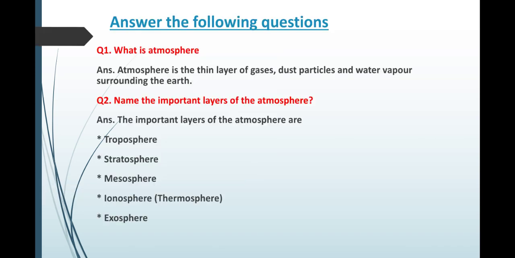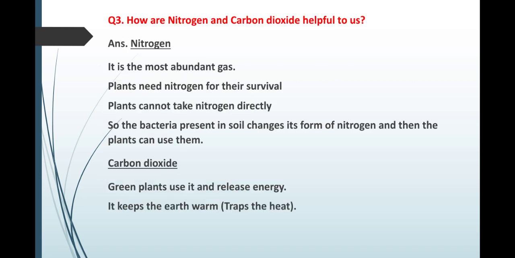What is atmosphere? Name the important layers of the atmosphere. Then you have, how are nitrogen and carbon dioxide helpful to us? I have explained it. Nitrogen is the most abundant gas. Plants need nitrogen for their survival. They cannot take nitrogen directly. So the bacteria present in the soil, called rhizobium, which you have studied in science, change its form and then the plants can use it. Carbon dioxide is used by green plants, and it keeps the earth warm. That is, it traps the heat.